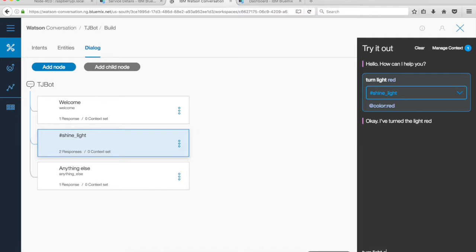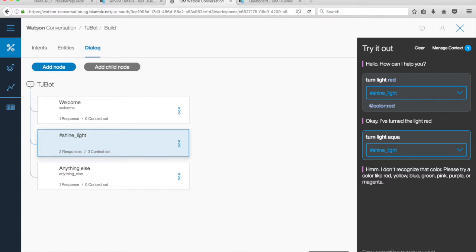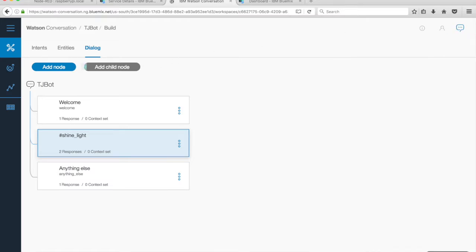Test the phrase, turn light aqua. Watson recognizes the intent shine_light. However, because the color aqua hasn't been trained, the service returns a response to try another color. That's all the training we'll do in the conversation service.